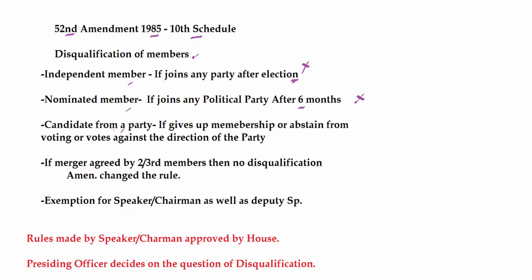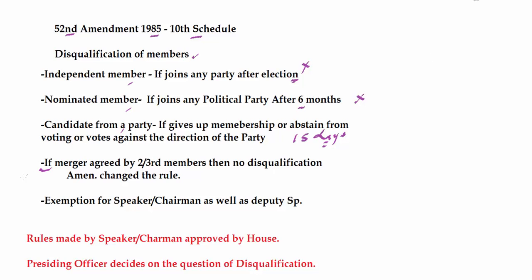While for those who are elected from the ticket of a political party, they will have to remain loyal to the party and will have to vote according to the party whip, according to the direction of the party, else they will be disqualified. Even if they abstain from voting after the party whip has been issued, they can be disqualified. And when they vote against the direction of the party and this voting has not been condoned by the party within 15 days, condoned means accepted, if the party does not accept their defiance, then they can be disqualified once a petition is submitted to the speaker.